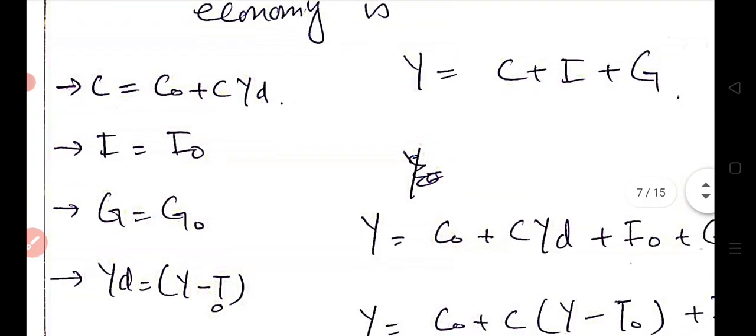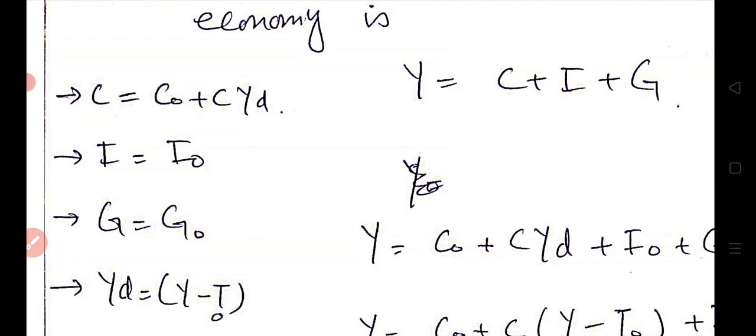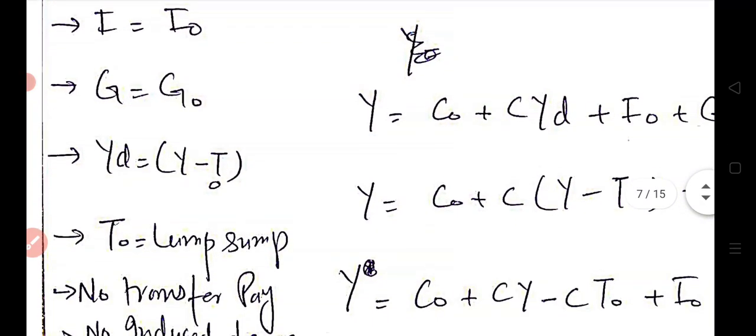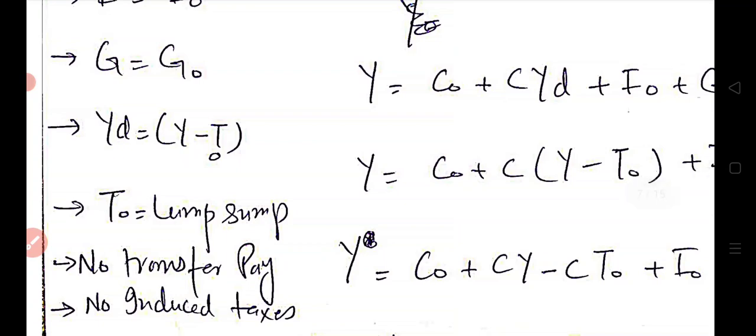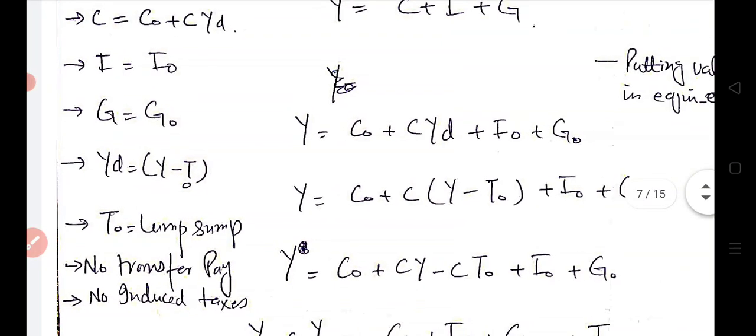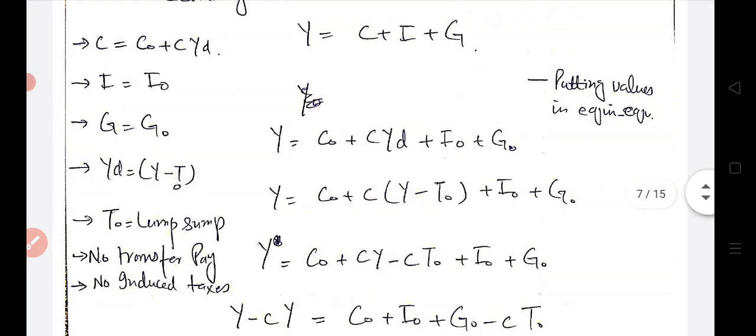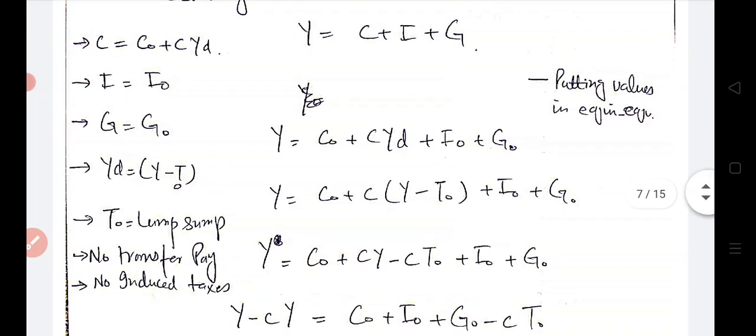For the time being we assume for simplicity that our model has no transfer payments and no induced taxes. In our next analysis we will also incorporate the transfer payments and induced taxes in the national income equilibrium formula, but for the time being, to keep the model simple, we don't use them.